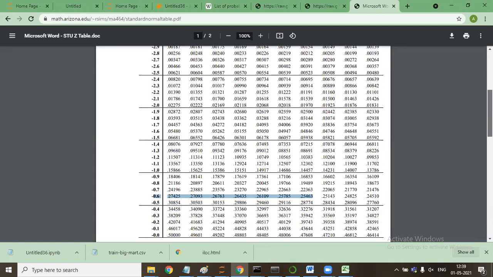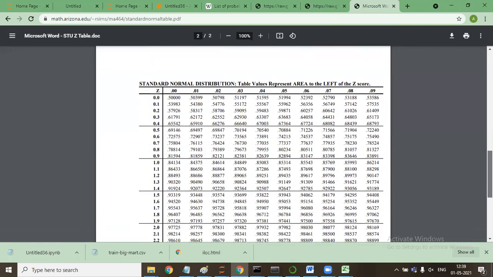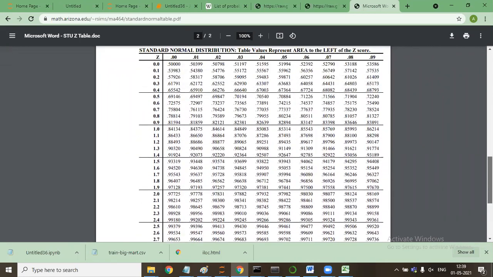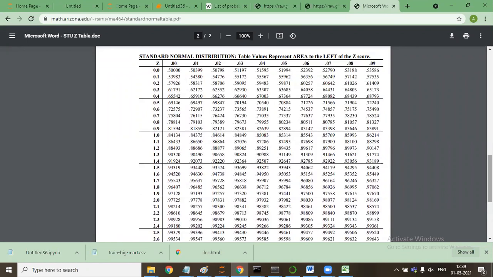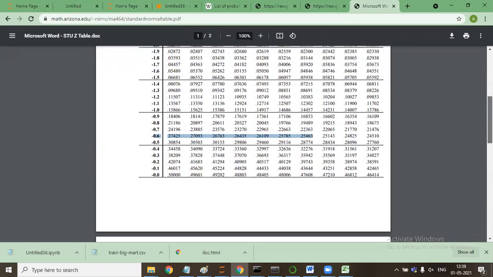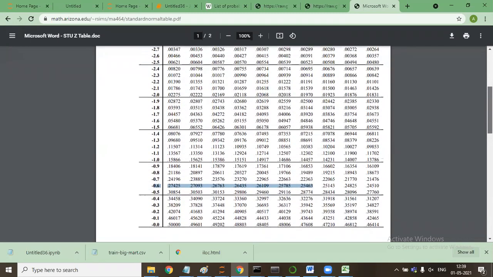Just give me a second. Just let me find it. Actually, if we take 490 minus 500 by 12, then it is minus 0.83. The value is minus 0.833. So if the value is coming as 0.833, then it will be 0.20 something.